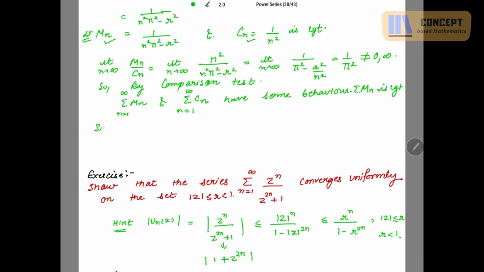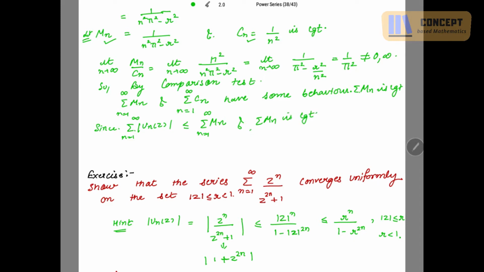Now since mod of u_n(z) is less than or equal to M_n, the summation of mod u_n(z) is less than or equal to the summation of M_n, and summation M_n is convergent.